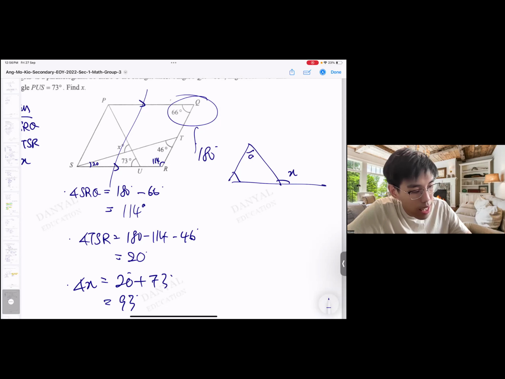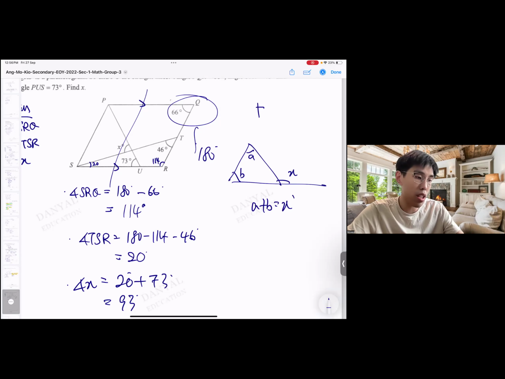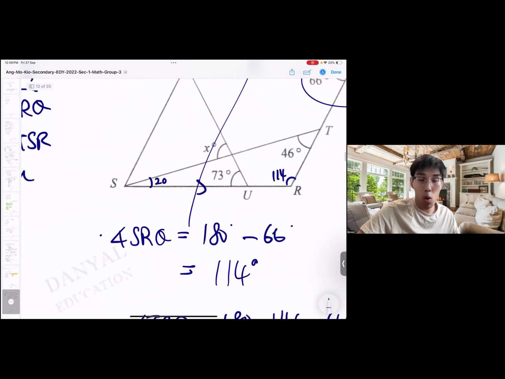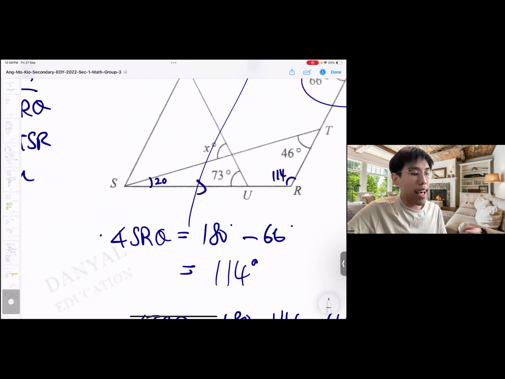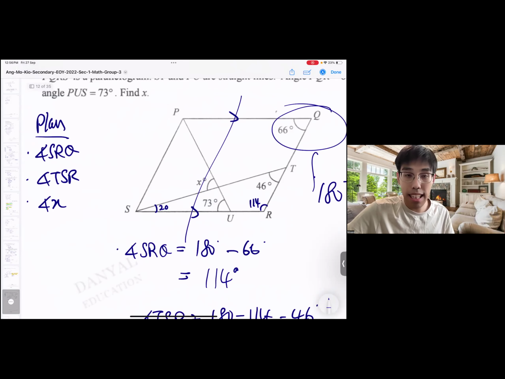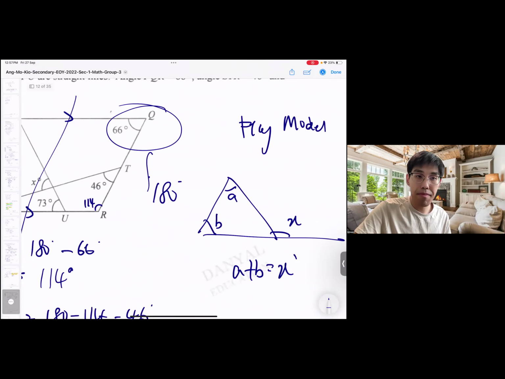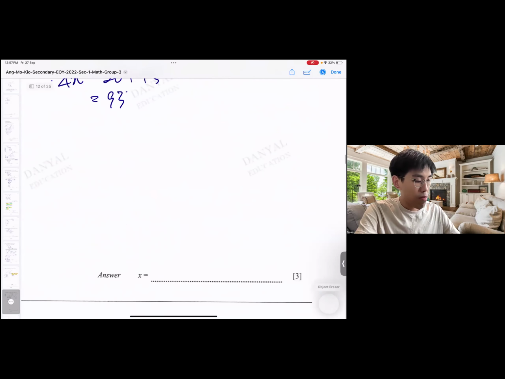So if this is A and this is B, then A plus B equals X. In this question, X equals TSR plus SUP, so it forms the flag model already. So the answer is 93.